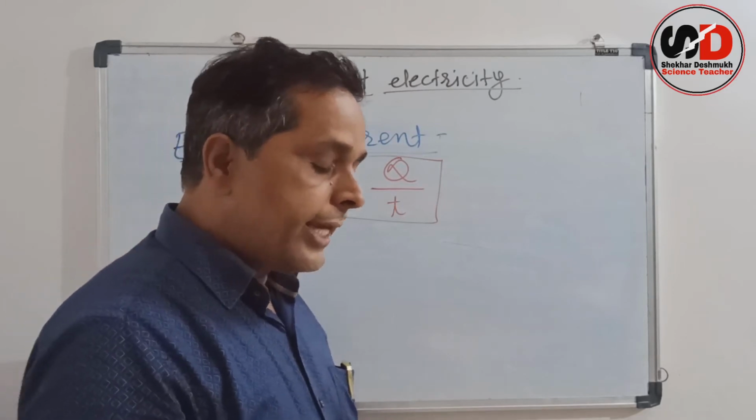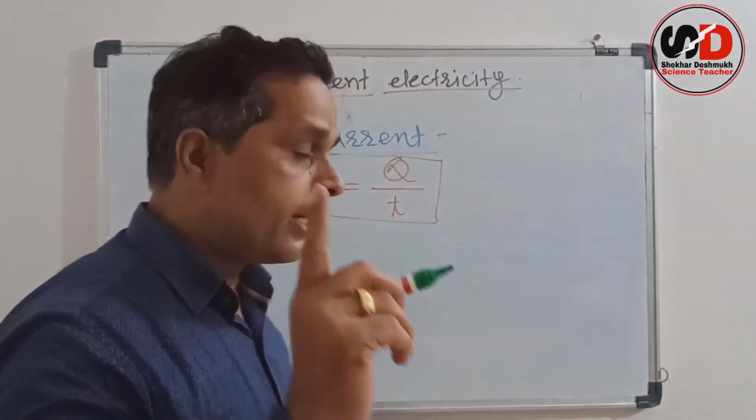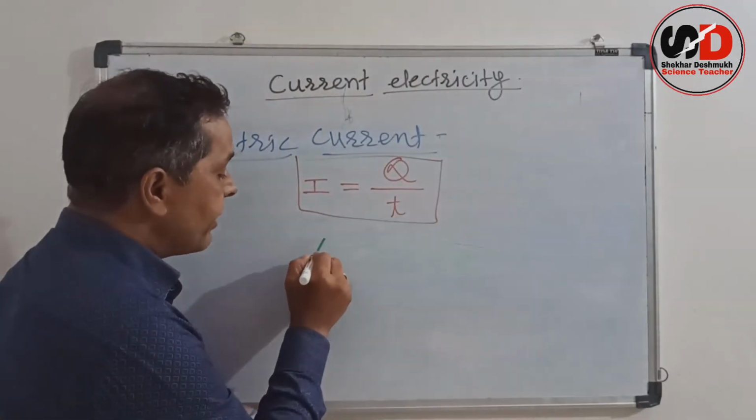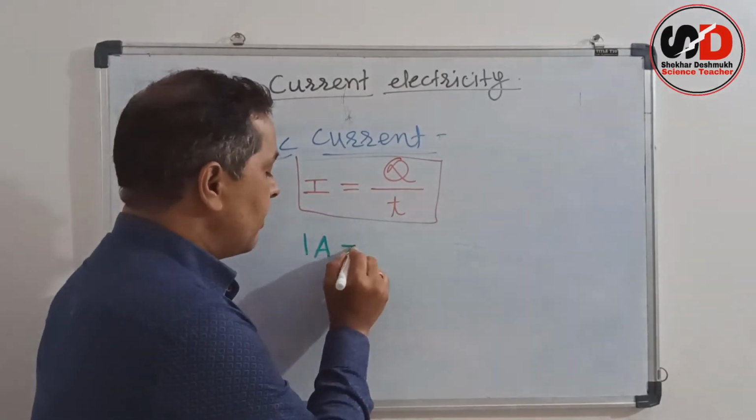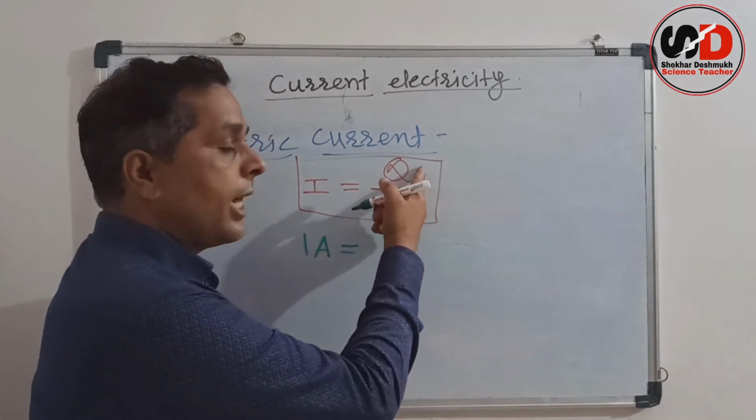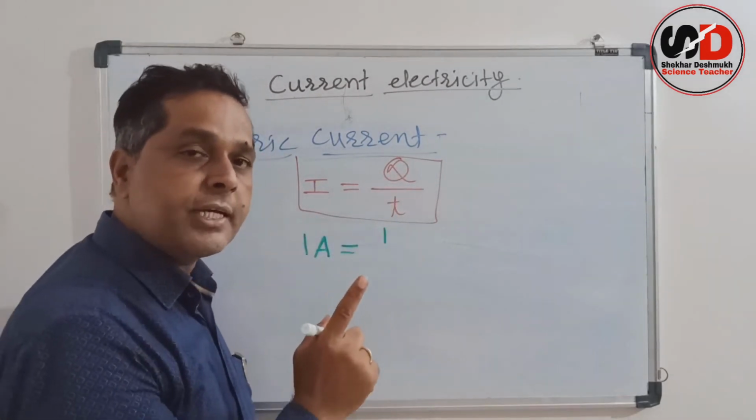And the SI unit of electric current is ampere. So what is 1 ampere current? 1 ampere current is equal to 1 coulomb upon 1 second, since the SI unit of charge is coulomb.